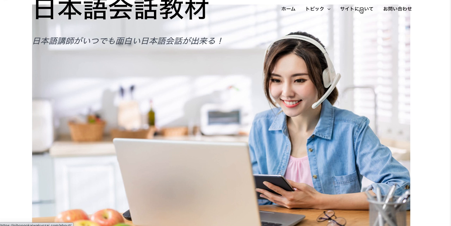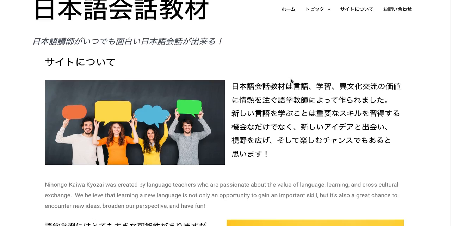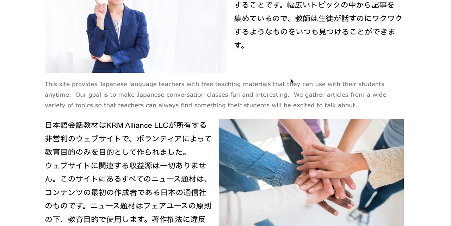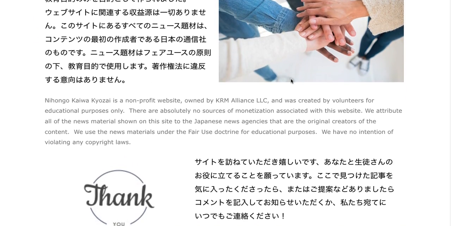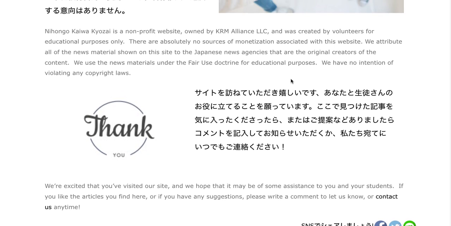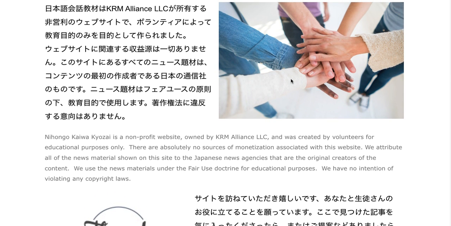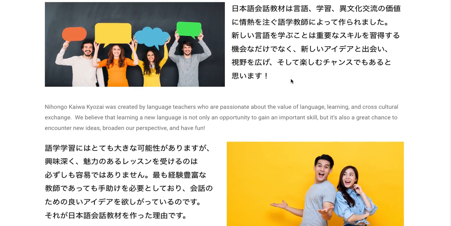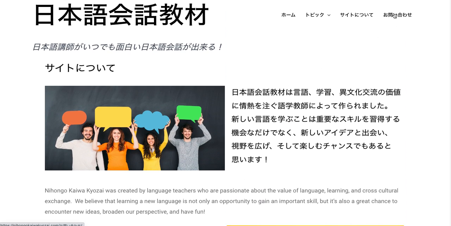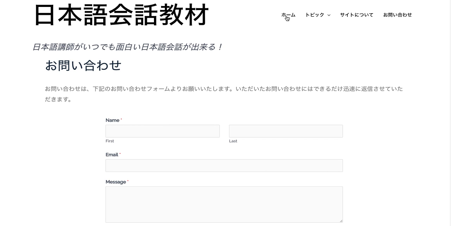This is the About Us page, which explains the purpose of the site and also talks about the fact that it is not monetized. It's fair use of the news articles that I use here so as not to violate copyright laws, and purely for educational purposes. And there's a contact form here that people can reach out to for questions that they may have.